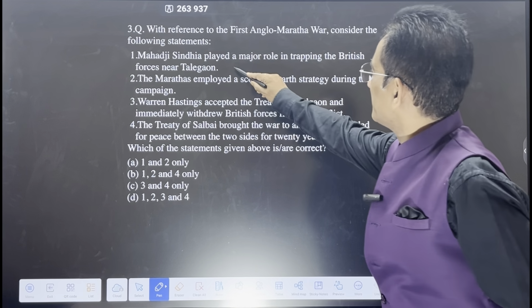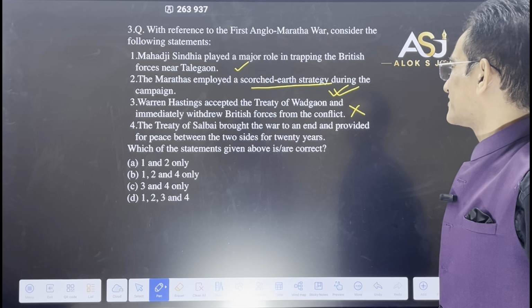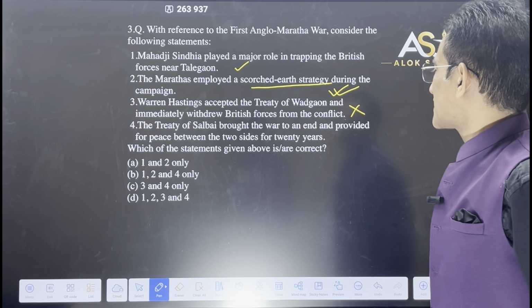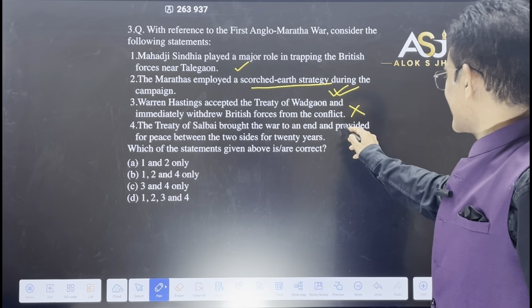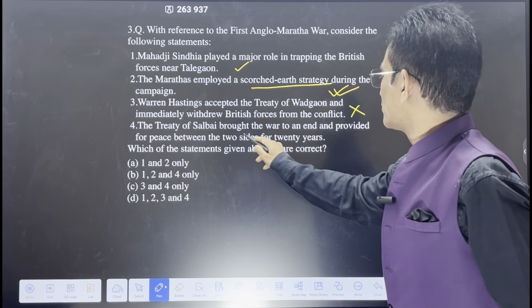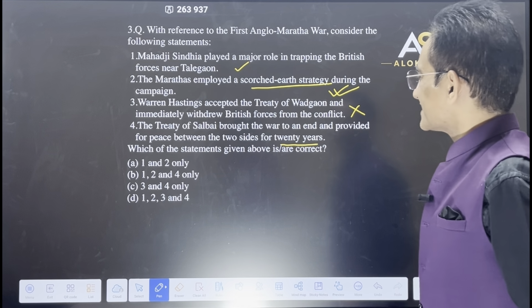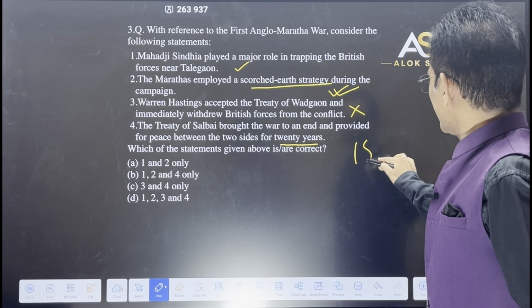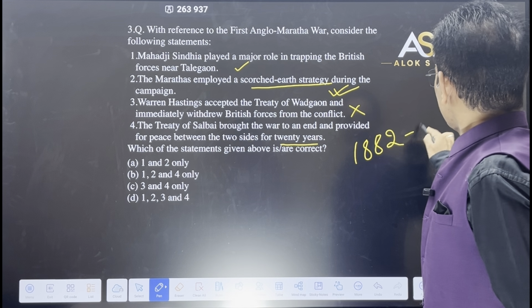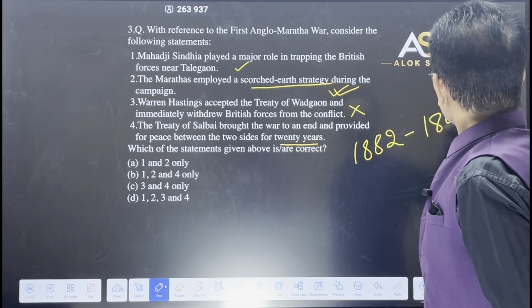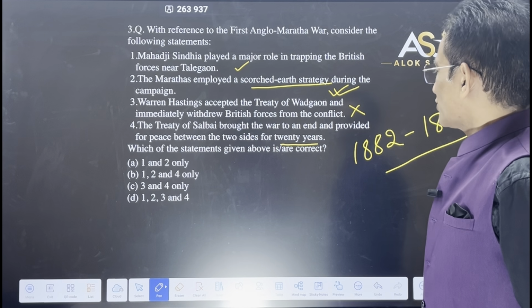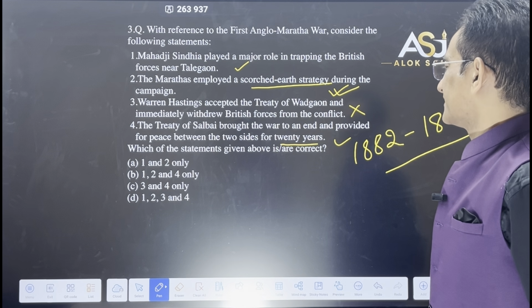Warren Hastings accepted the Treaty of Vadgaon and immediately withdrew. No. I told you that Warren Hastings did not accept the Treaty of Vadgaon. The Treaty of Salbai brought the war to an end, yes, and provided for peace between the two sides for 20 years. Yes, peace was there or not? From 1782 to 1802, so peace was there. So this is correct.